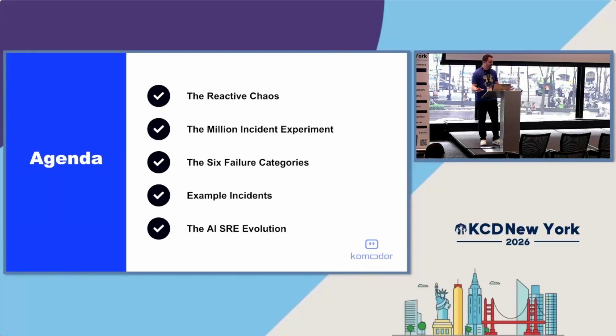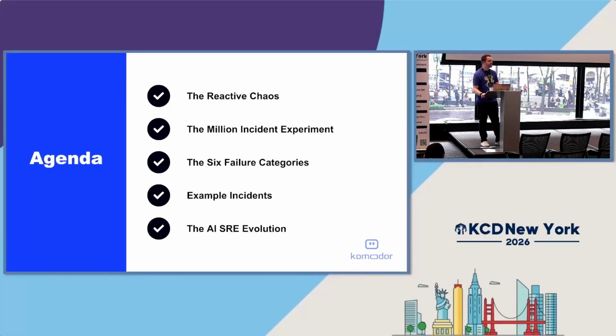Now, I do have you for a good amount of time here, so let me tell you what I'm going to talk about and what the agenda is. First, I want to talk about the reactive chaos that exists today, the immature nature of some setups, before we start getting into the run phase of working with Kubernetes clusters and remediations. I want to talk about the 1 million incident experiment we did where we tested various issues throughout Kubernetes clusters.